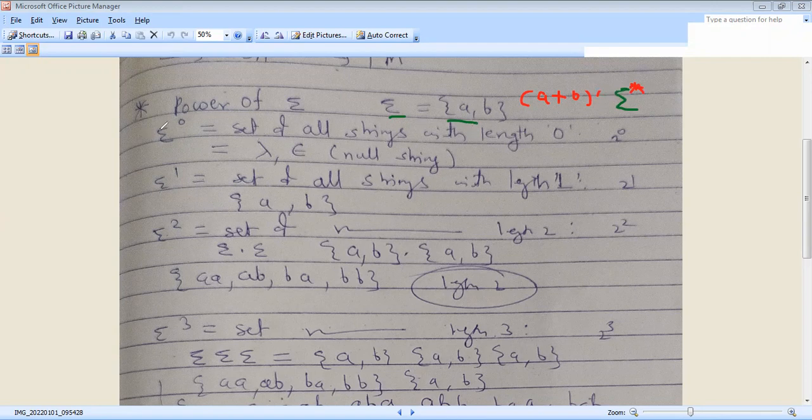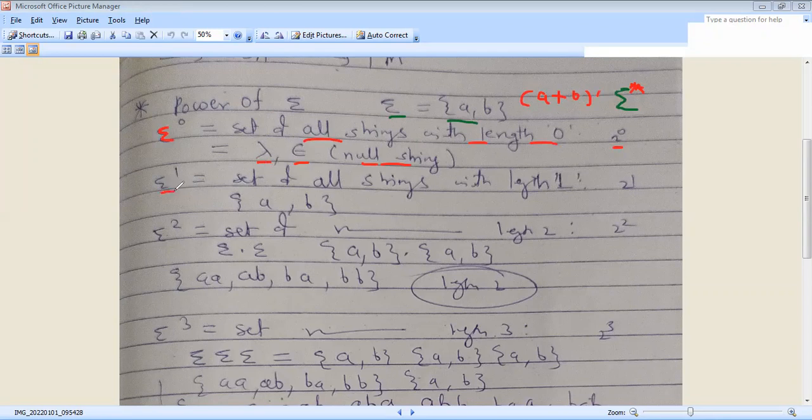The first power of sigma is sigma raised to 0. Sigma raised to 0 is the set of all strings with length 0. That is 2 raised to 0, which is 1. This is the null string. No other string is possible for sigma 0, and the null string can be written as epsilon or lambda.